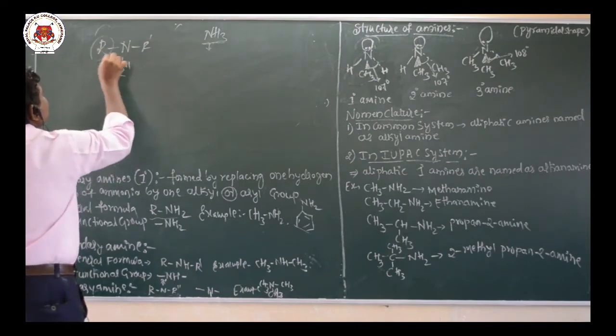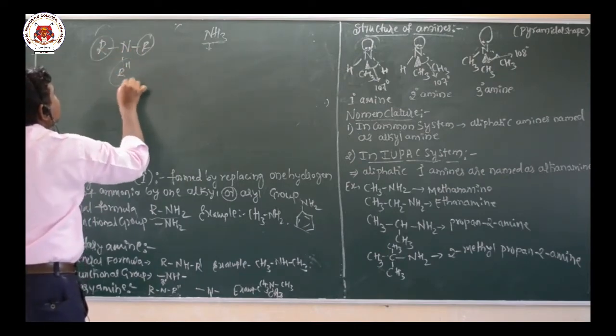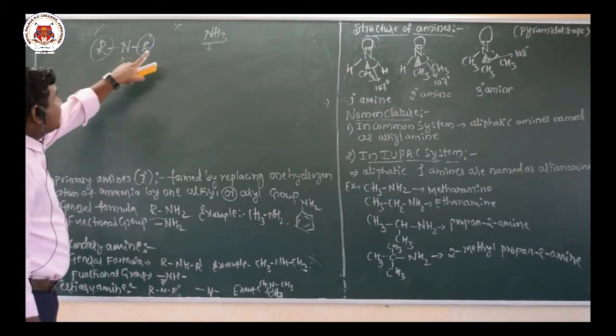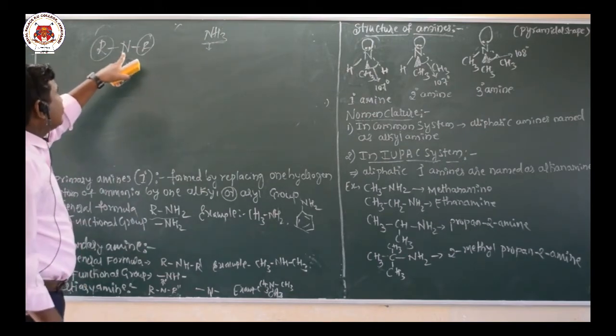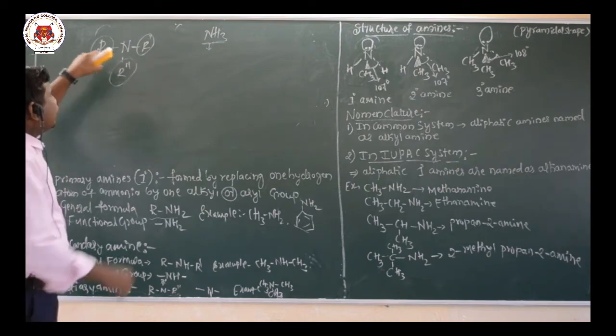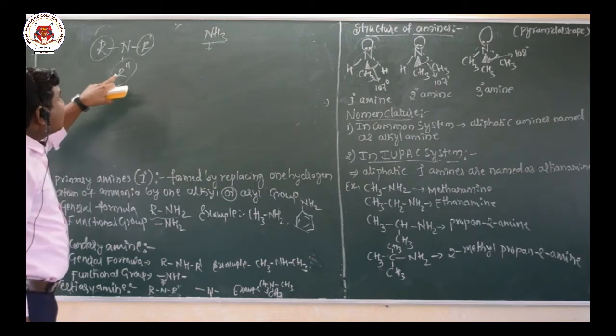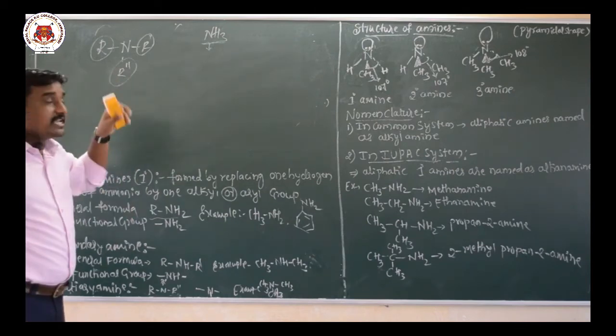Now here we are going to observe three alkyl or aryl groups. After replacement of three hydrogen atoms, there is only a nitrogen, and that nitrogen is attached to three alkyl or aryl groups. So this is the general formula for the tertiary amine.